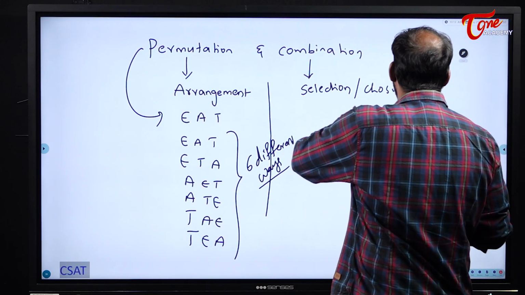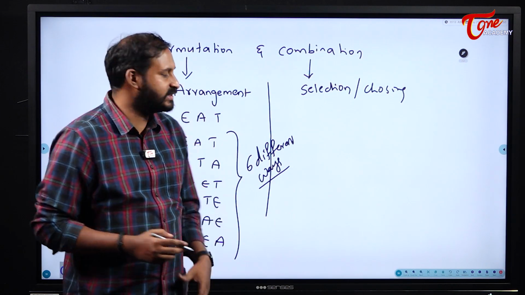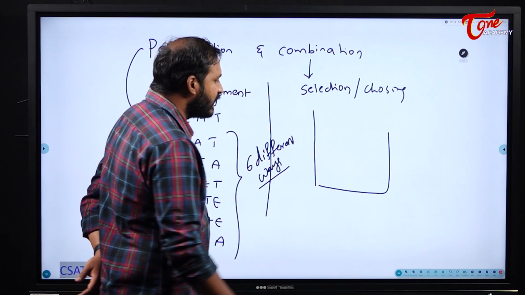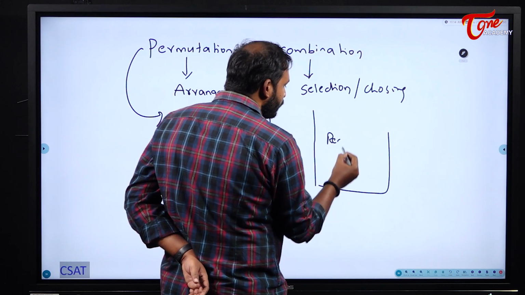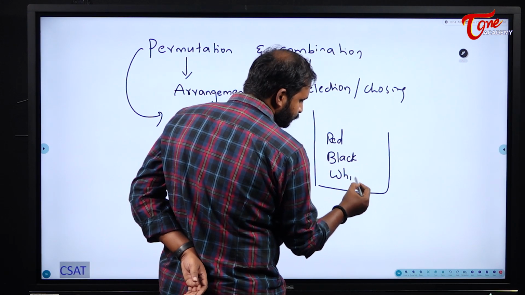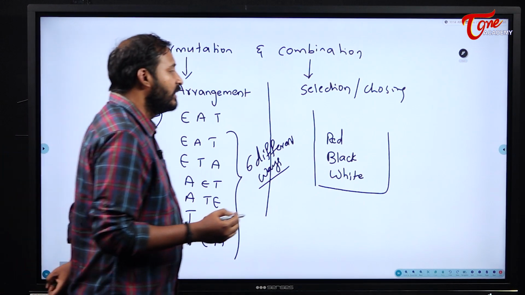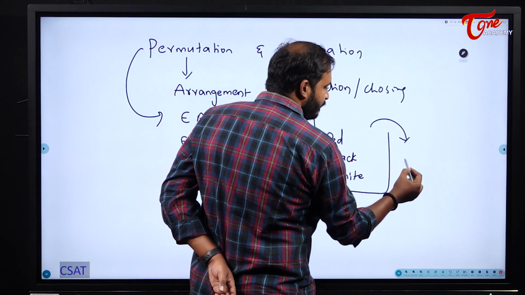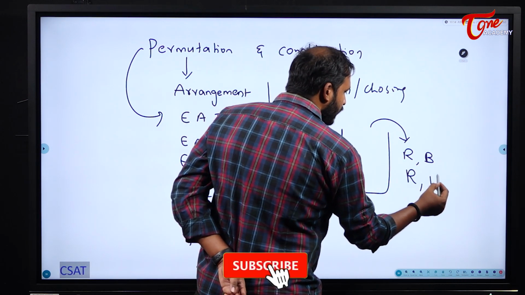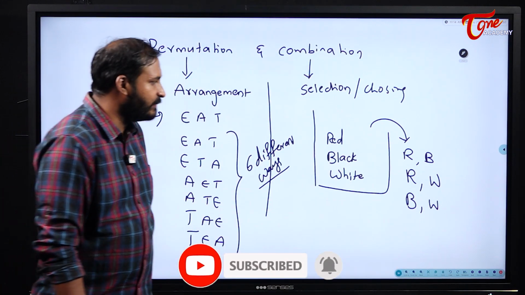Next, when it comes to combinations, as I just told you, it means selection. For example, there is a bag. This bag contains a red color ball, a black color ball, and a white color ball. If I want to pick any two balls from this, in how many different ways can I pick? I can pick red and black, or else red and white, or else black and white. These are the 3 possibilities for us, right?